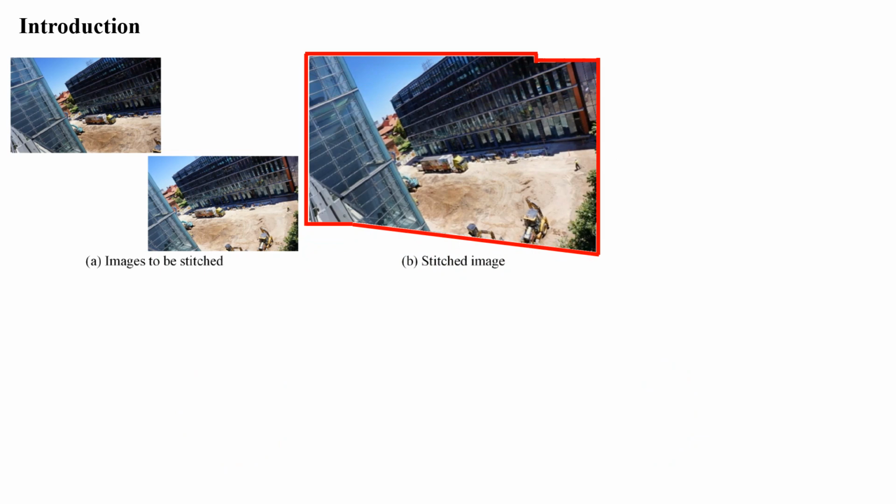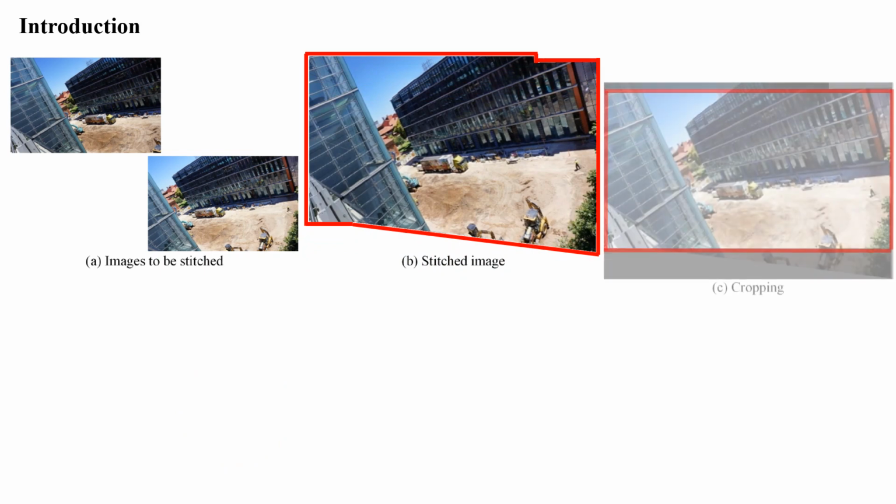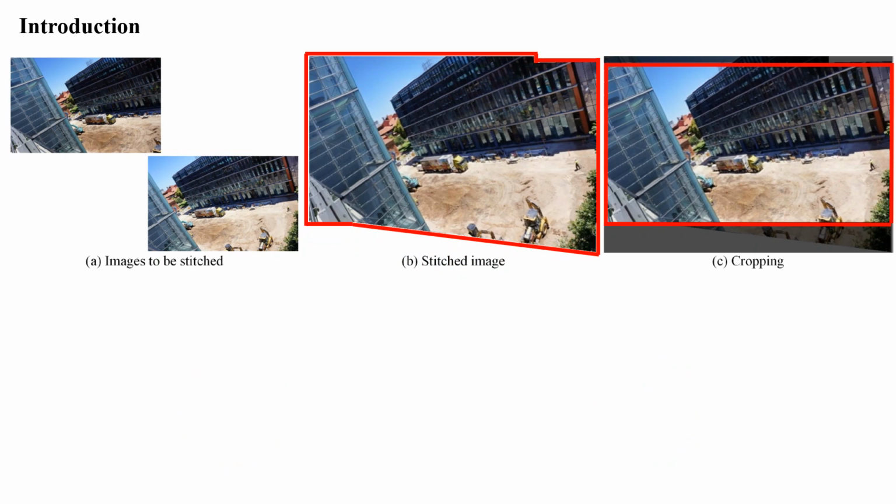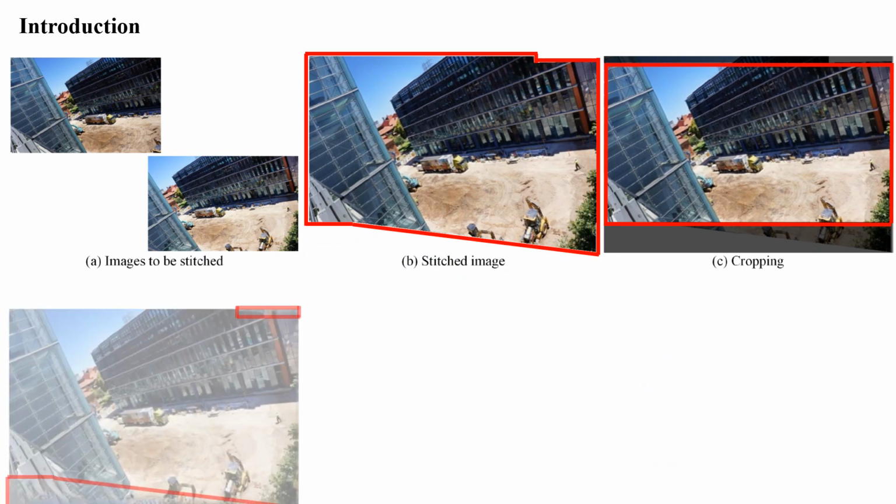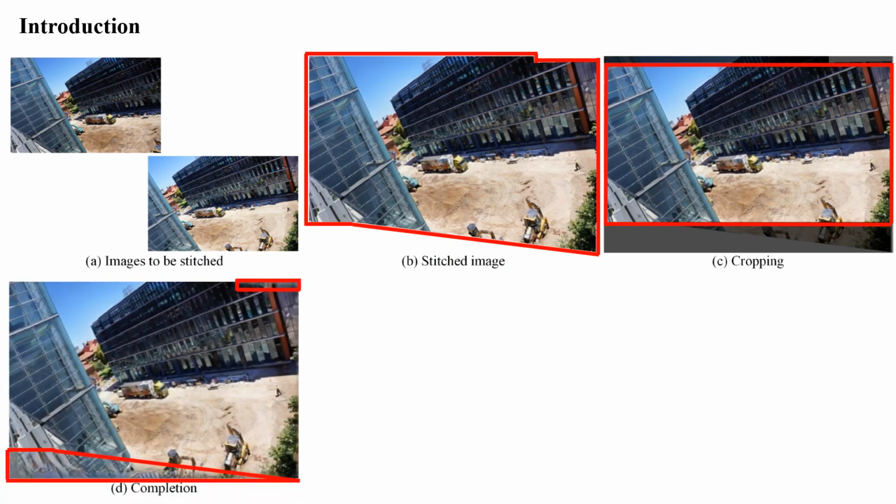To deal with them, one of the most common solutions is to crop the stitched image with a rectangle. However, cropping discards some image contents. Image completion can synthesize the missing regions. Nevertheless, they may generate some contents that seem to be harmonious but different from reality.